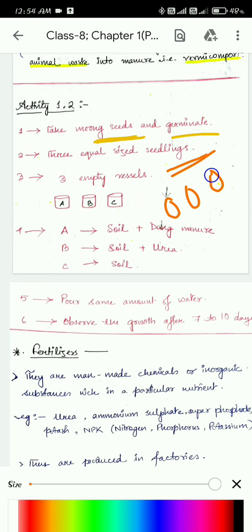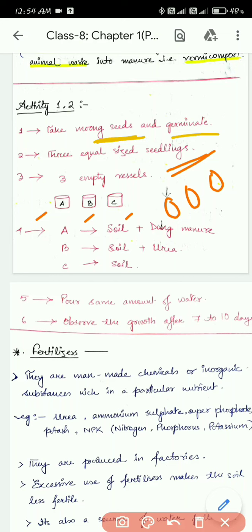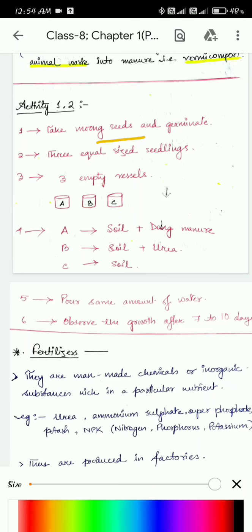In the third step, take 3 empty vessels and mark them as A, B and C. After that, you will take the first vessel A, and there you will add some soil and dung manure, like cow dung.